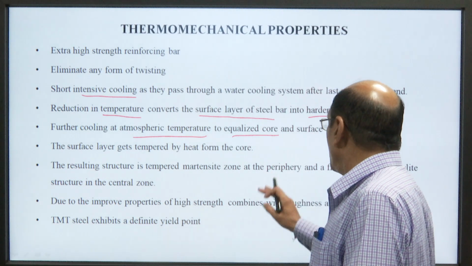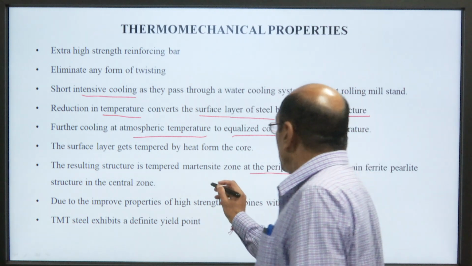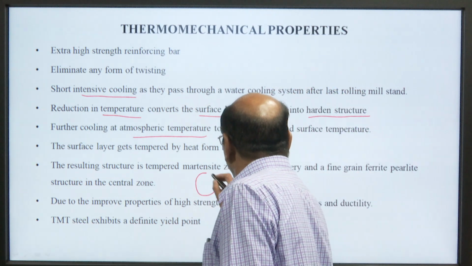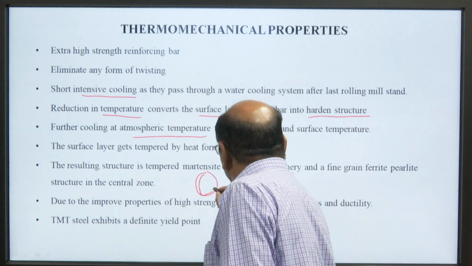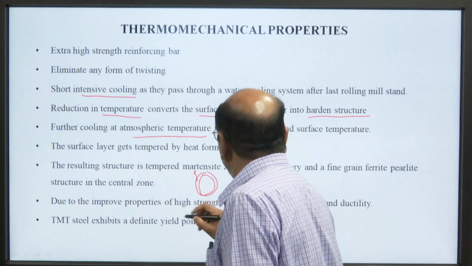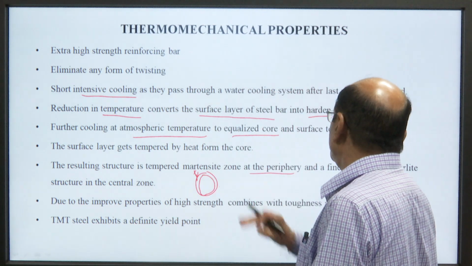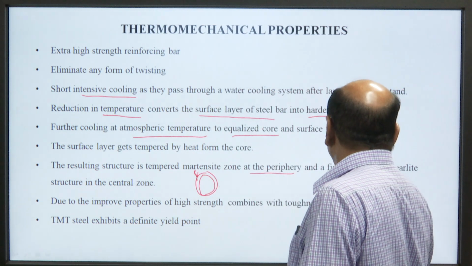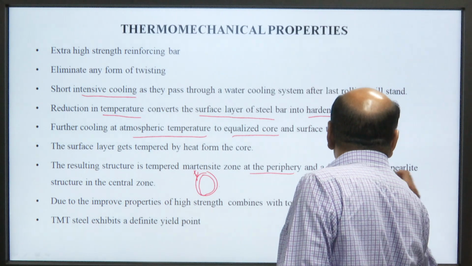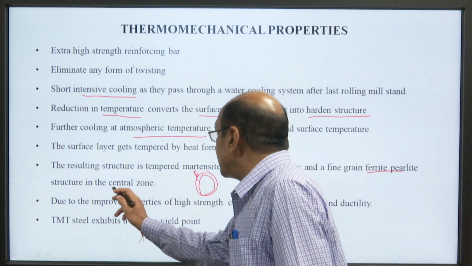martensite zone at the periphery. So, say this is the bar. So, this is the martensite zone and a fine grain ferrite perlite structure in the central zone.